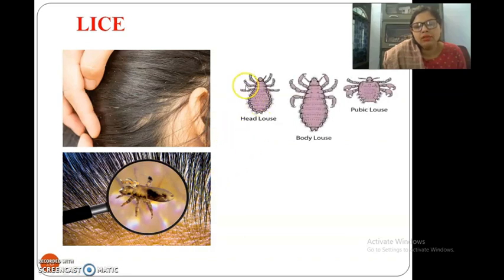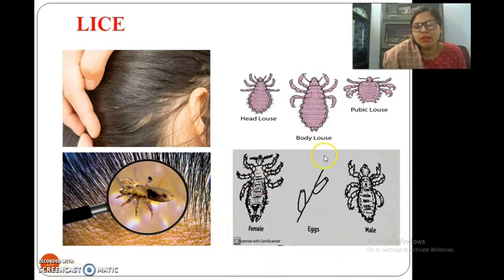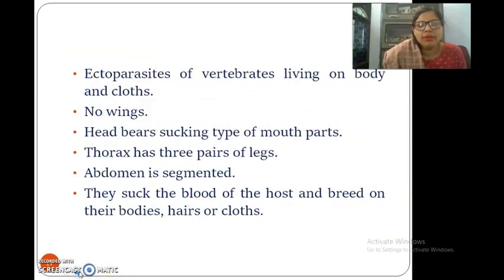This is the head louse. This is the body louse. They live on the body also. This is the pubic louse. And male and female are quite different. This is the male, and this is the female. The female looks a little bit dangerous.